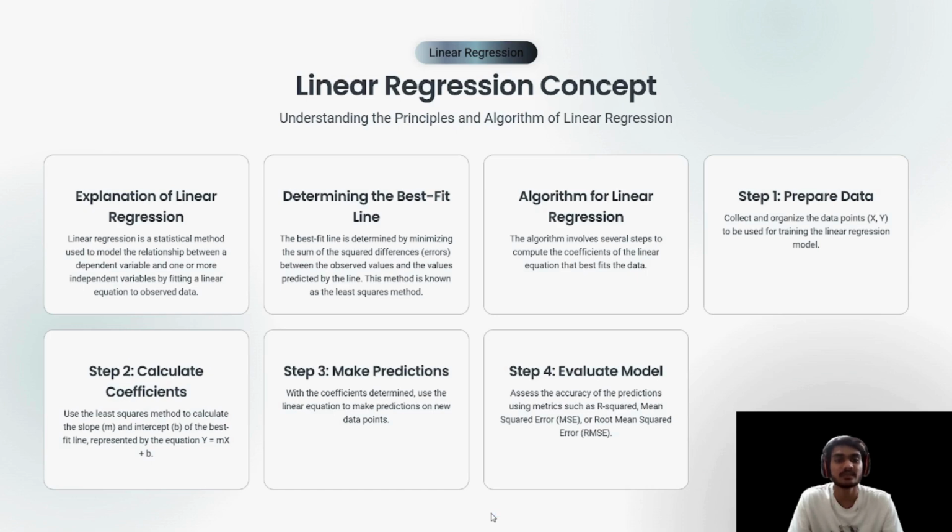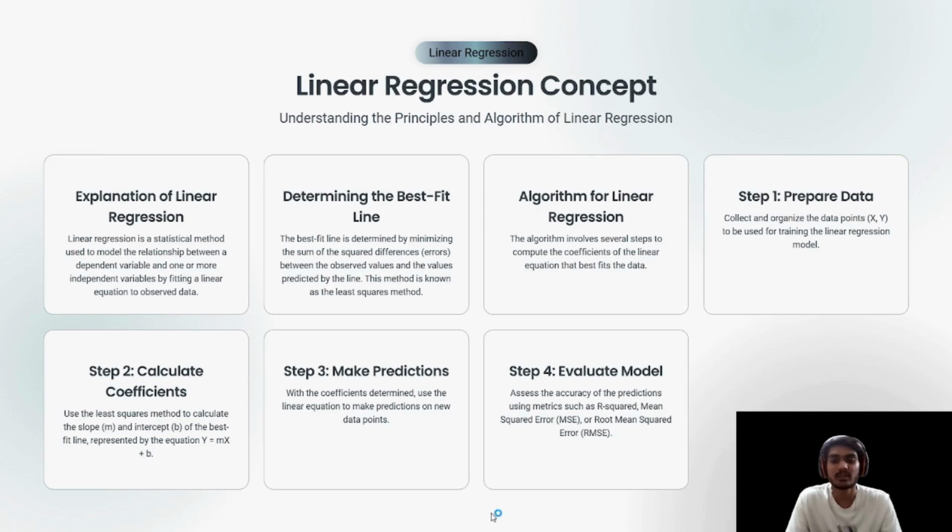Step 1. Prepare data. Collecting and organizing the data points x, y to be used for training the linear regression model. Second step. Calculate coefficients. Use the least squares method to calculate the slope m and intercept b of the best fit line, represented by the equation y equals mx plus b.